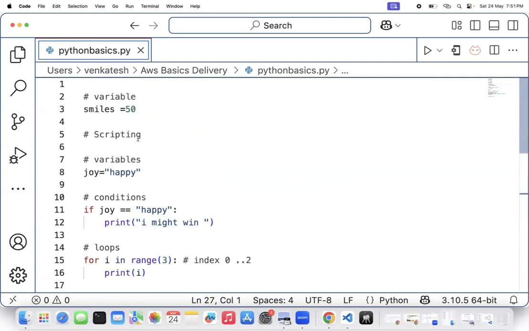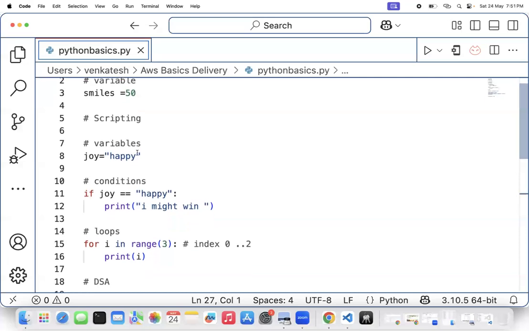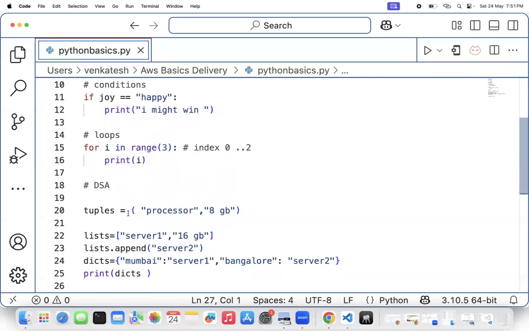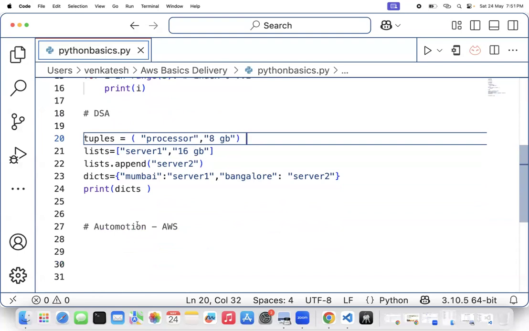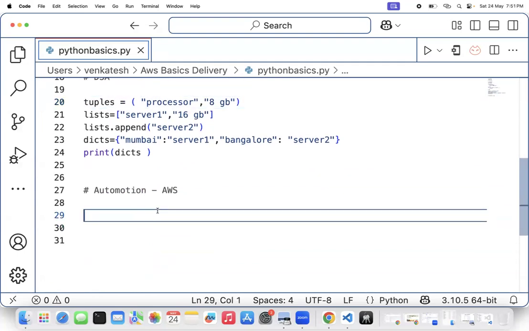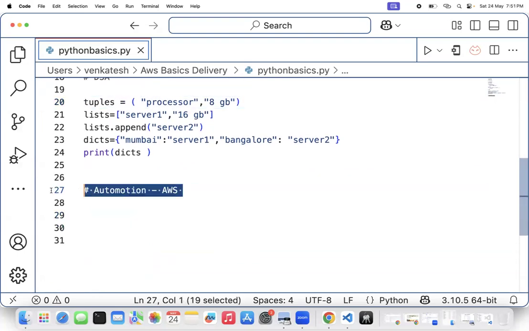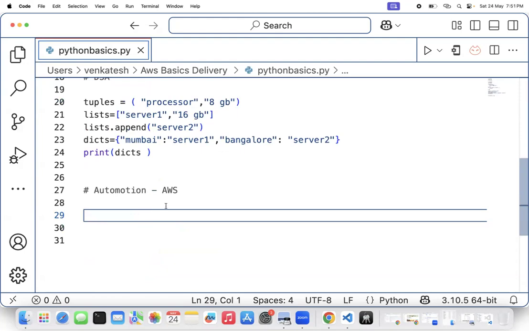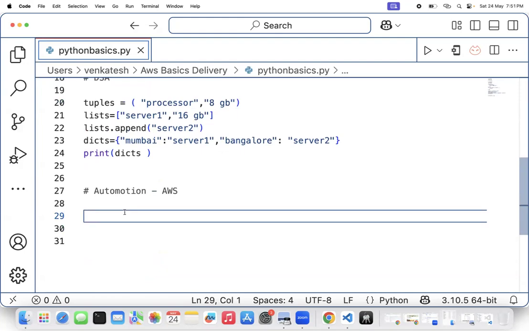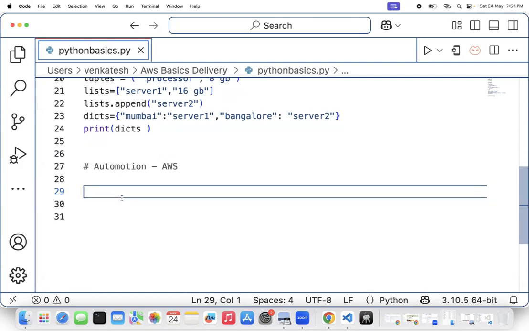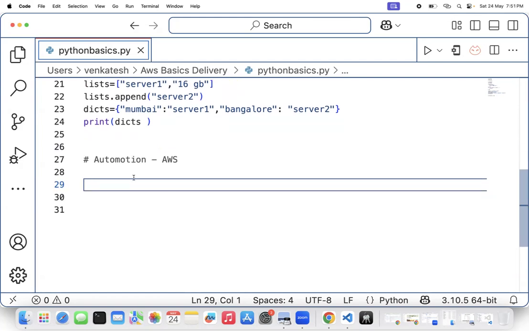Now I'll talk about what is called scripting. Scripting means you declare variables, conditions, loops, and data structures, right? But what is automation in AWS? Automation means all the code written in AWS, in terms of either functions or OOPS concepts. How AWS actually implements it, I'll demonstrate in detail.